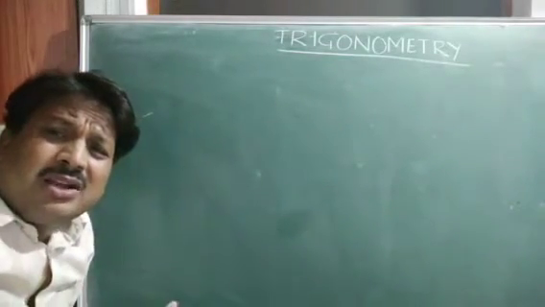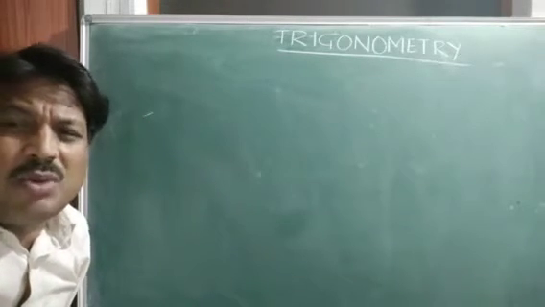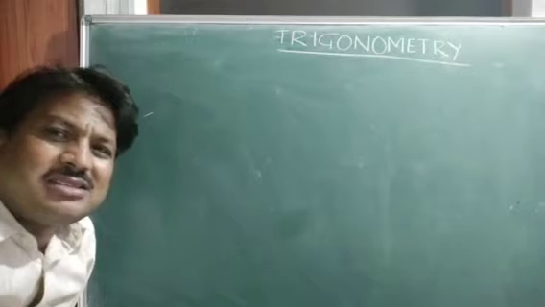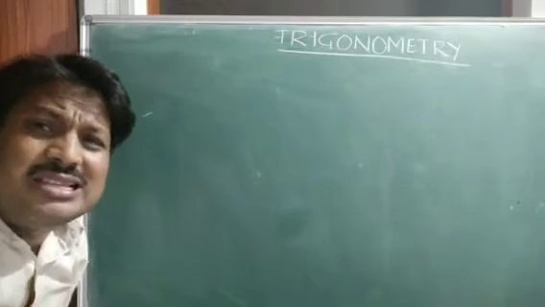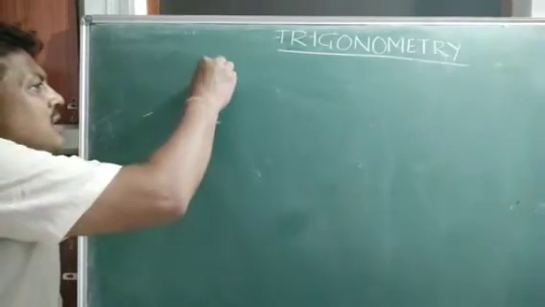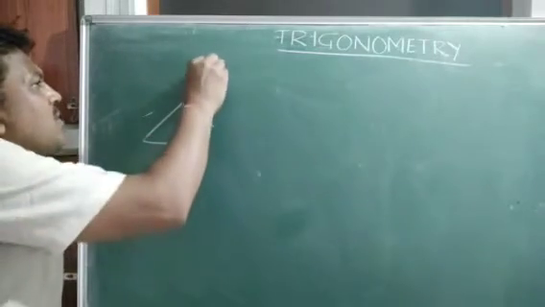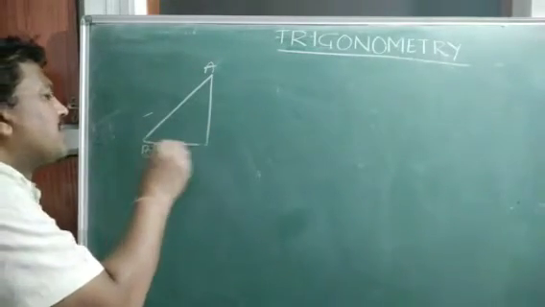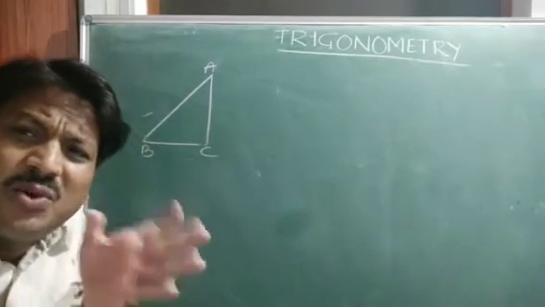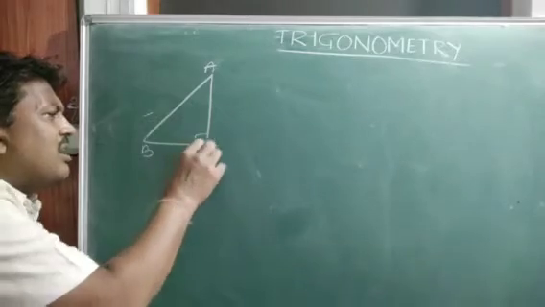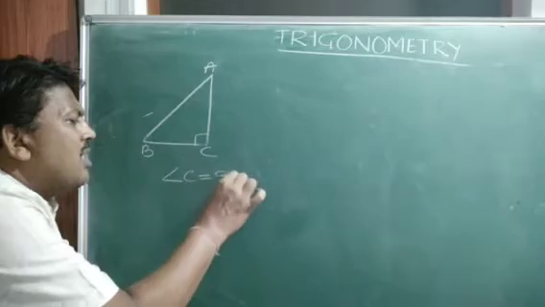What does it mean by trigonometric ratios? Trigonometric ratios need some sides in the form of opposite, adjacent and hypotenuse. So first we should be in a position to identify these three sides of a triangle. In this chapter we are going to study a right angle triangle. It is limited to right angle triangles only. And in a right angle triangle, we know that one of the angles is 90 degree. Here angle C is equal to 90 degree.